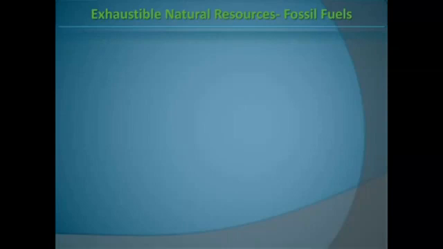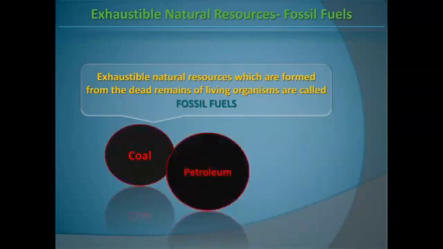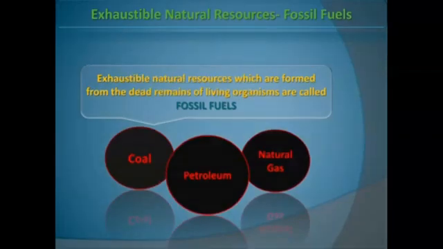Now we are going to see some exhaustible natural resources, or fossil fuels. What does it mean? Exhaustible natural resources which are formed from the dead remains of living organisms are called fossil fuels. Fossil fuels are formed from the dead remains of living organisms which lived millions of years ago on this earth. Some examples of fossil fuels are coal, petroleum, and natural gas. We can deal with these natural resources in our next class.